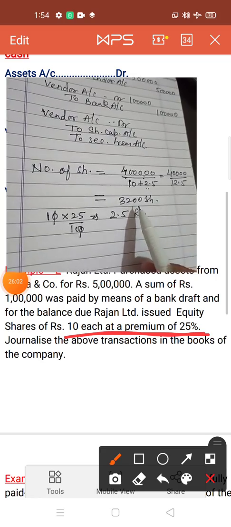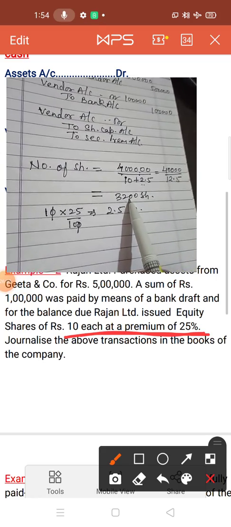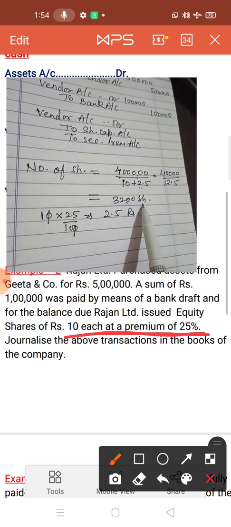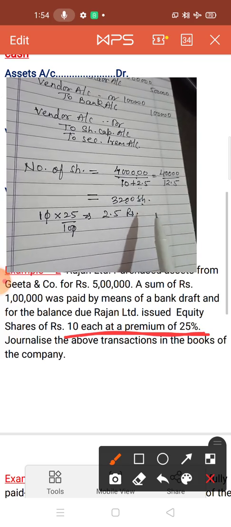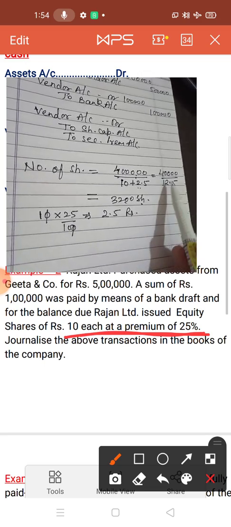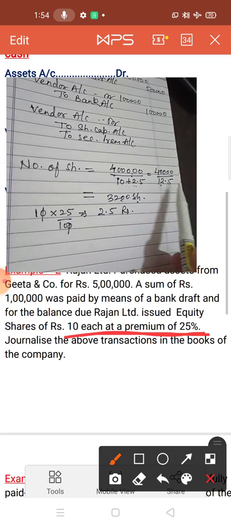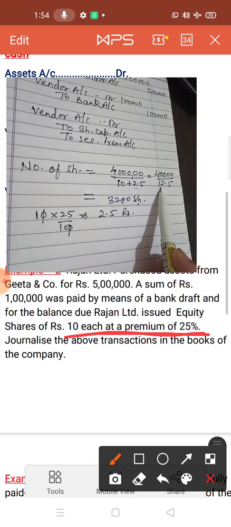See children, after dividing 40,000 upon 12.5, the answer is 3200 shares. Children, if equity share is issued at par, here you write down 10 rupees. But if premium, then you have to add the amount in the issue price.